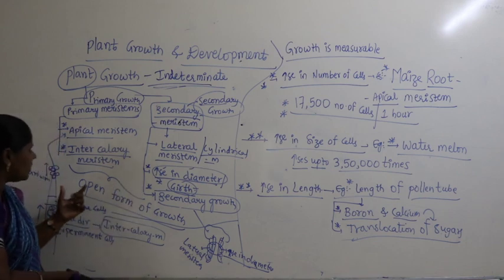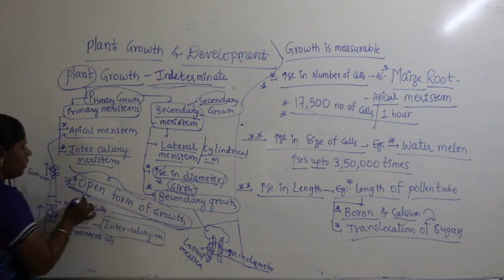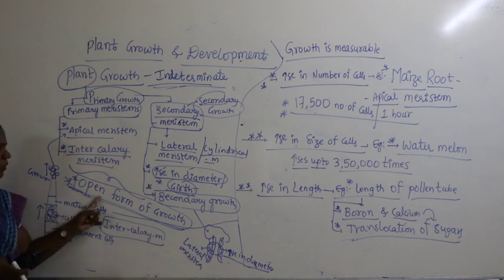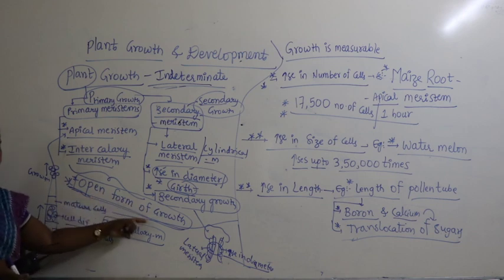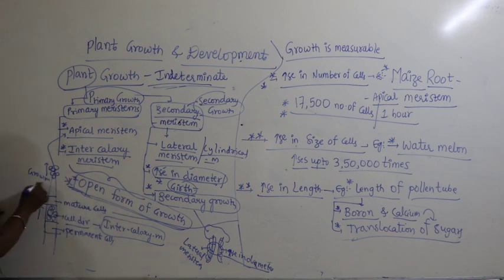But let us remember the growth that happens in the plant is referred to as open form of growth. Why? Because it is clearly visible. If you measure that today the plant is at 2 feet height, after 1 year or 2 years you can definitely see that it grows up to 4 feet or 5 feet.